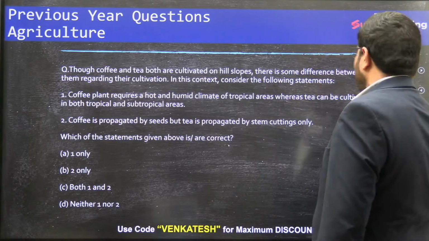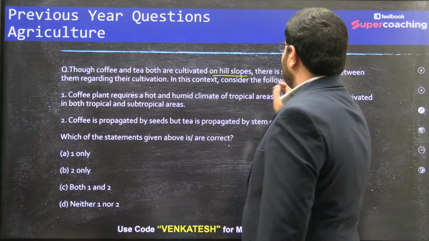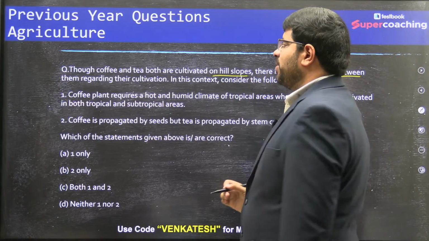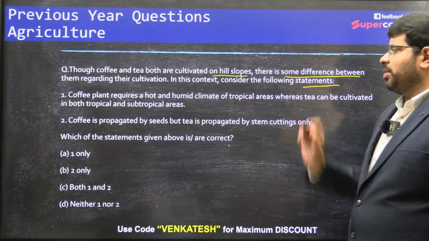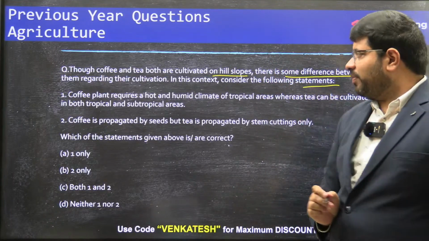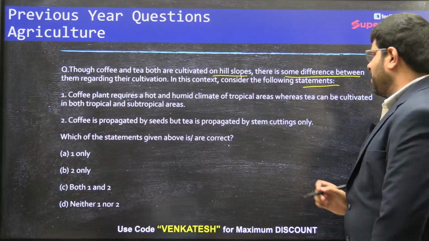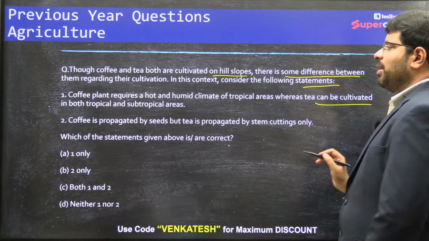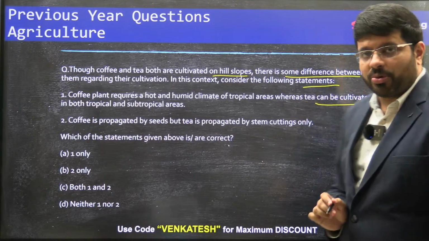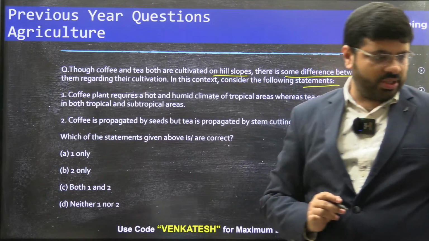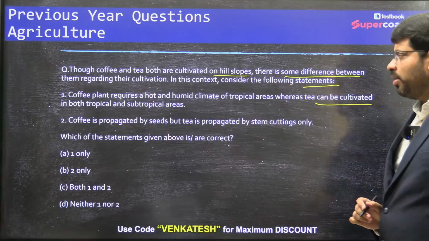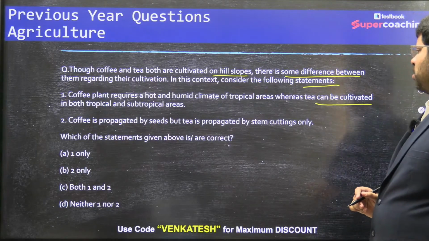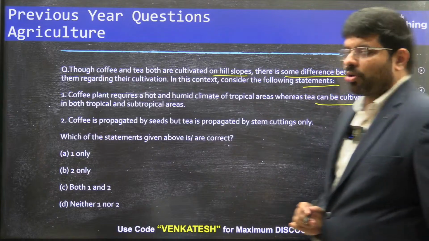Though coffee and tea are cultivated on hill slopes, there is some difference between them regarding their cultivation. In this context, consider the following statements. Coffee plant requires a hot and humid climate of tropical areas, whereas tea can be cultivated in both tropical and subtropical areas. You see here, coffee plant can be cultivated in hot and humid tropical areas, whereas tea can be cultivated in both tropical and subtropical.